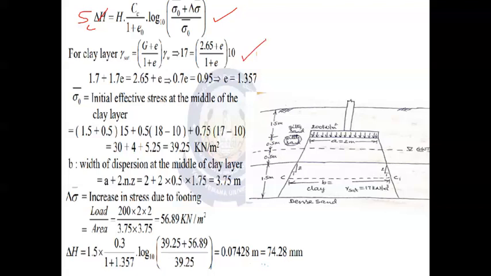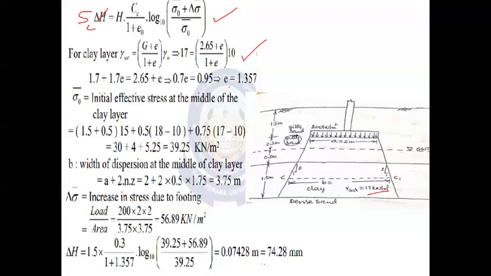Since the value of e is not known, this can be used here. Gamma saturated value is given in this particular problem. So gamma saturated is equal to 17 kilonewton per meter cube. Using that, we can calculate.